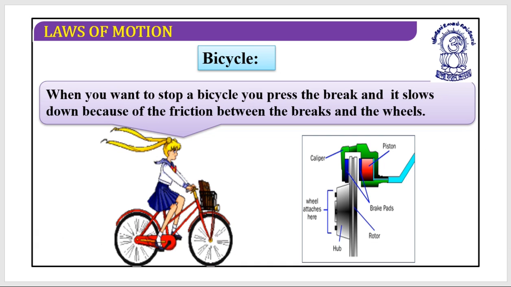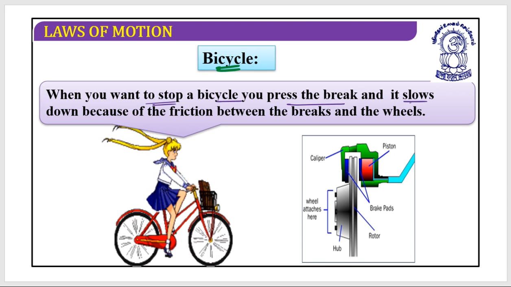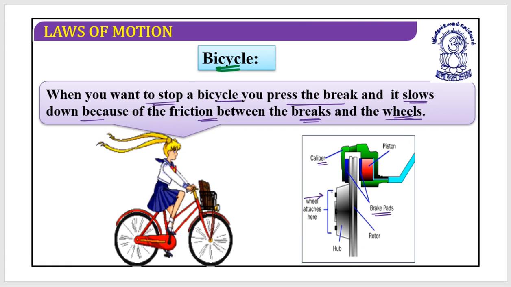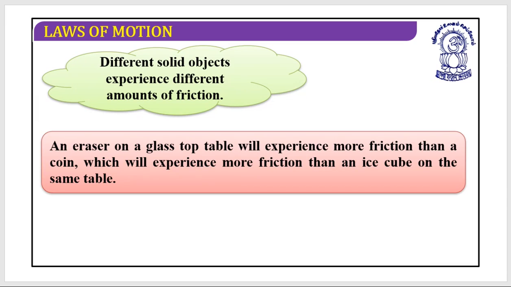Great. Now let's have a look at the bicycle case. When you want to stop the bicycle, you press the brake and it slows down because of the friction between the brakes and the wheels. Look at this mechanism. The wheels are attached here with a caliper, and these are the brake pads. You apply the brake pads and there is a force of friction between the brakes and the wheels, and that's why it stops or its speed decreases. This is one of the cases where friction acts.